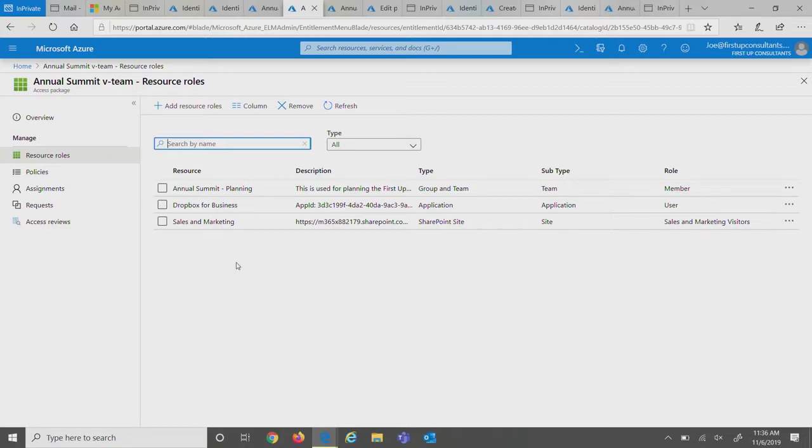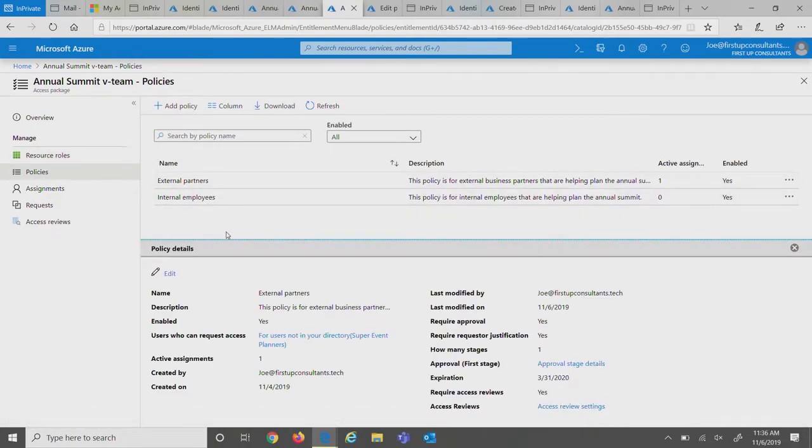But what does it really mean to give someone an application, a SharePoint site, or a team without the role associated with it? So within each resource, you get to define what role the user will have related to that resource. For the team, I'm going to be a member of the team. For the application and SharePoint sites, you can define the custom roles associated with those resources. All right. So now that we have the resources, let's take a look at the policies.